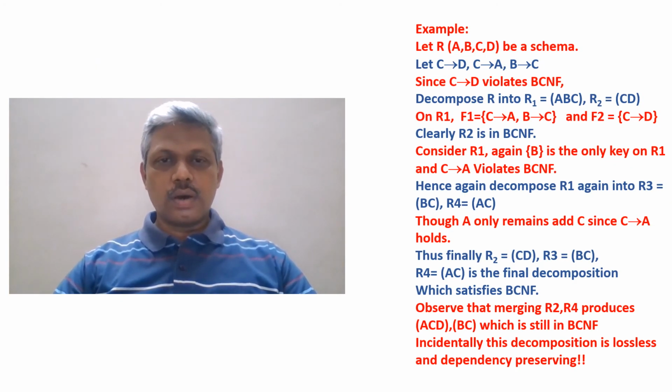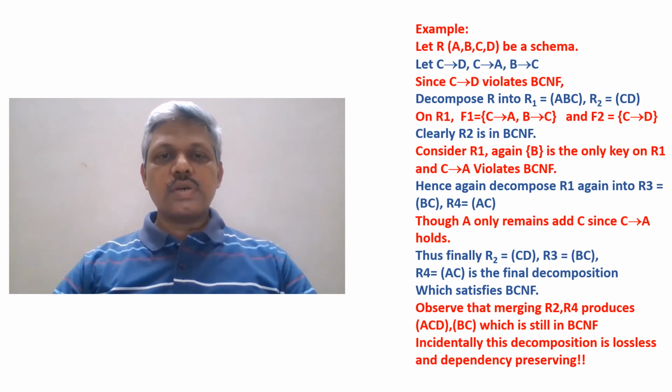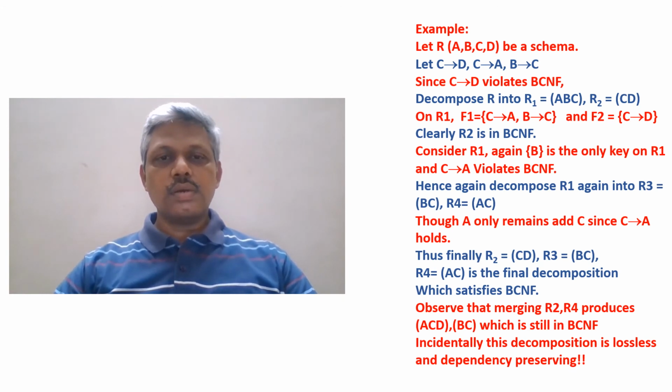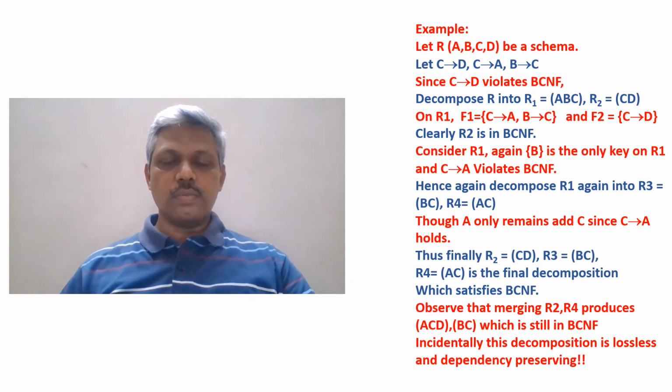We'll start with a schema R with four attributes A, B, C, D, and let us assume that C then D, C then A, and B then C are the functional dependencies that hold on R. Just like in the previous case, if I verify, C then D violates the BCNF condition. Now we decompose R into two schemas as per the algorithm that we have seen. Remove D from ABCD, so ABC remains, that becomes R1, and CD combined together forms R2. Another new schema is formed.